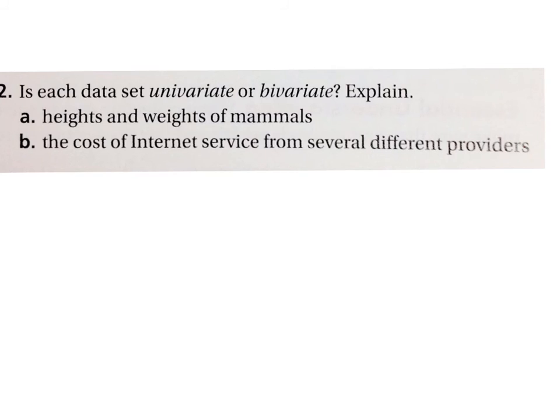Alright, univariate, bivariate. So heights and weights of mammals. That one has the word and. It connects two things together, so that's going to be bivariate, and we've got heights and weights.